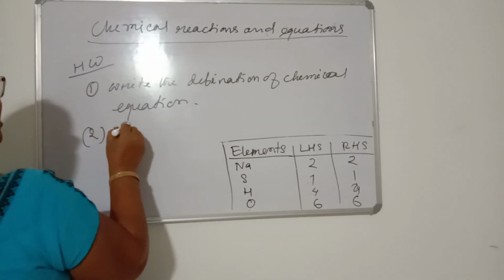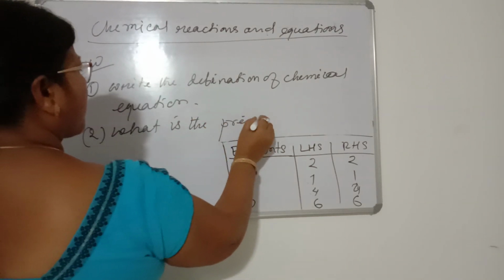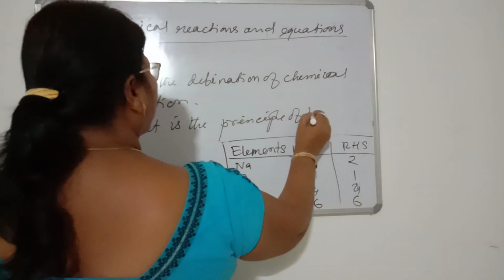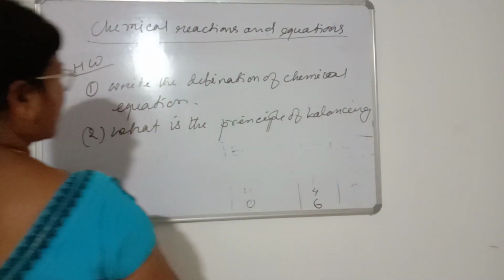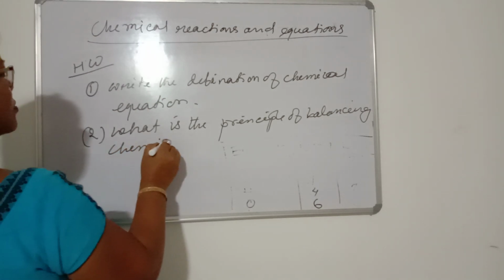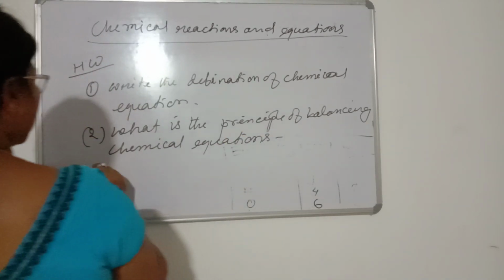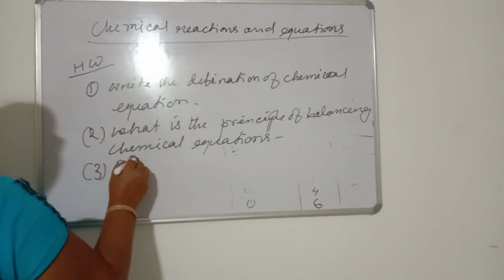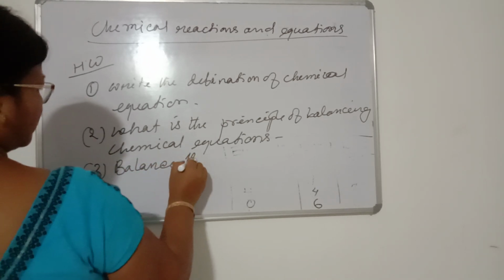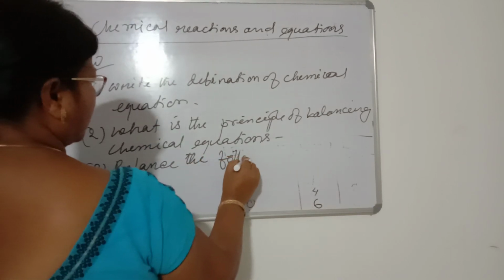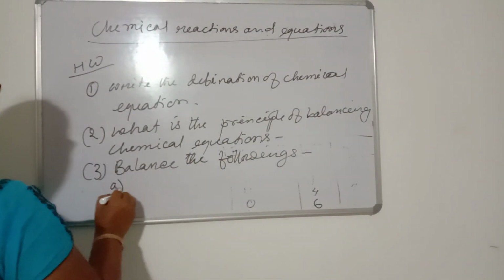Second, what is the principle of balancing chemical equations? Number 3, balance the following.